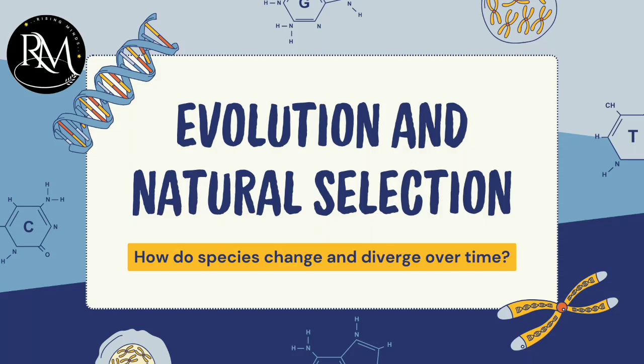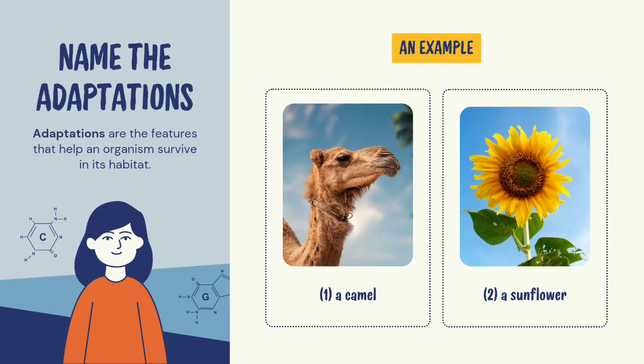Evolution and natural selection. How do species change and diverge over time? Name the adaptations. Adaptations are the features that help organisms survive in their habitat. There are two different types of adaptation: a camel, a sunflower.